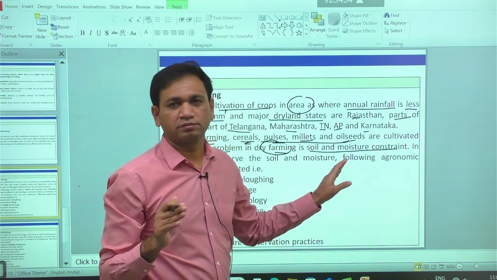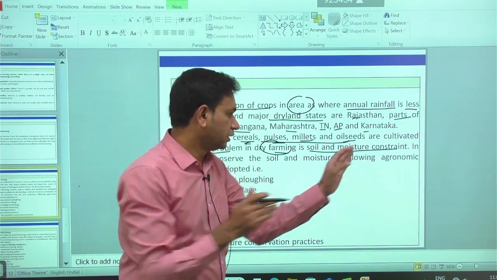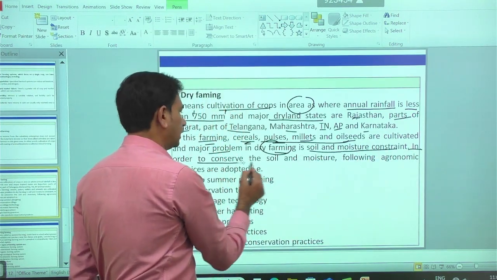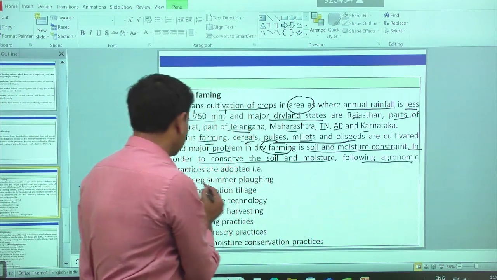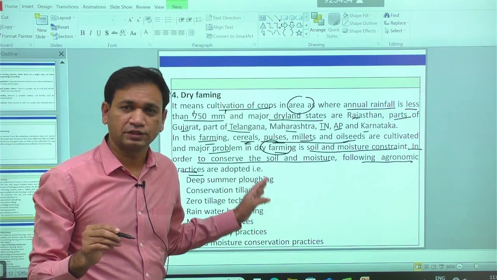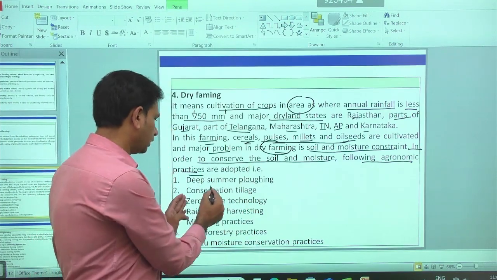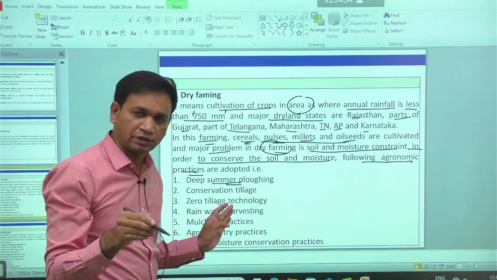The major problem in dryland agriculture is the soil and moisture constraints. In order to conserve the soil and moisture, the following agronomic practices are adopted by the farmers in the dryland area. With deep summer tillage, conservation of soil and moisture is possible.